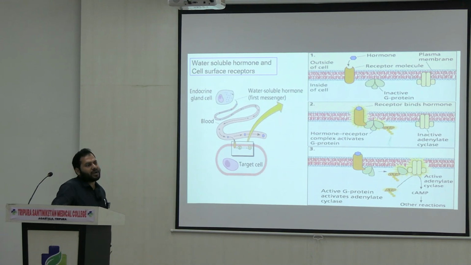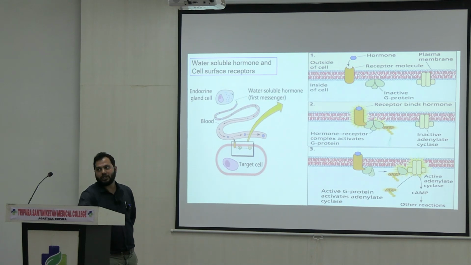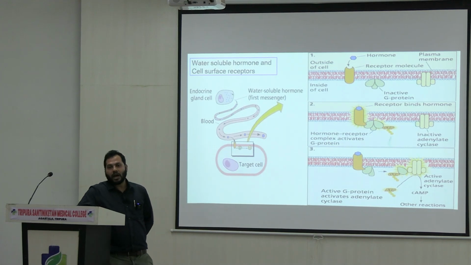So now the question is, what are the chemical or structural features of the G proteins? If you see the structural features of the G proteins, you will find there are 3 different domains. These are alpha, beta and gamma domains.